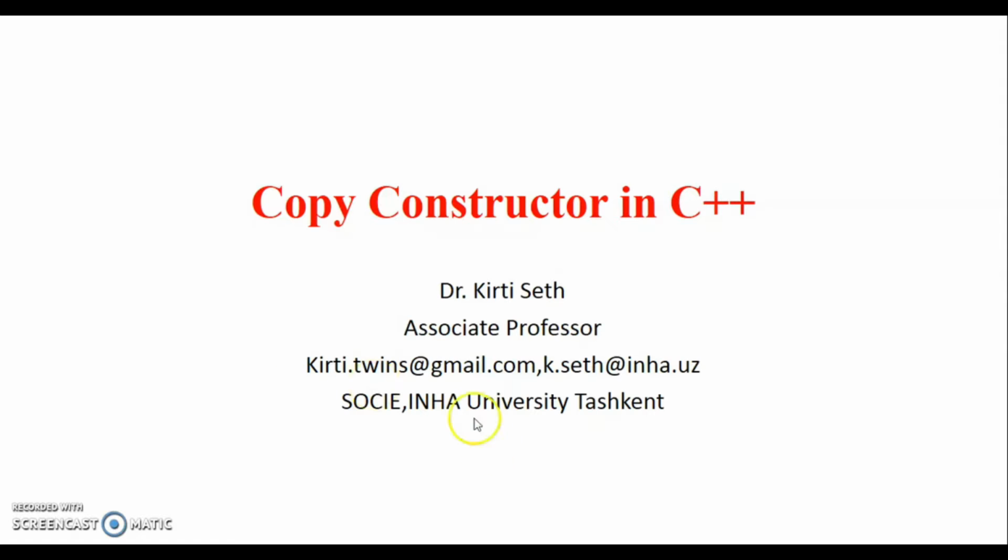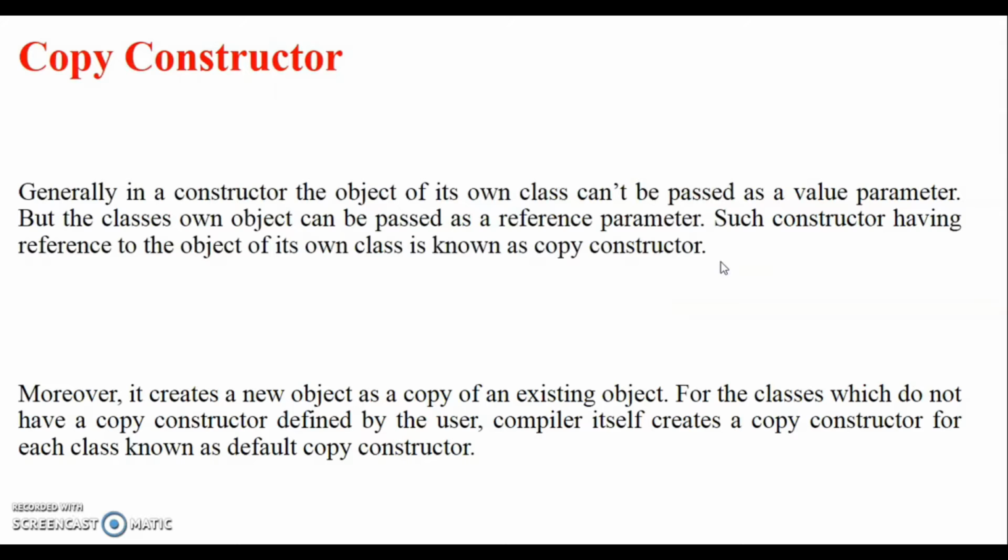Just for revision purposes, constructors are special functions which are made to initialize the object. In this series, we have a third type of constructor in C++, known as the copy constructor. Generally, a constructor does not permit us to pass an object of its own class as an argument.